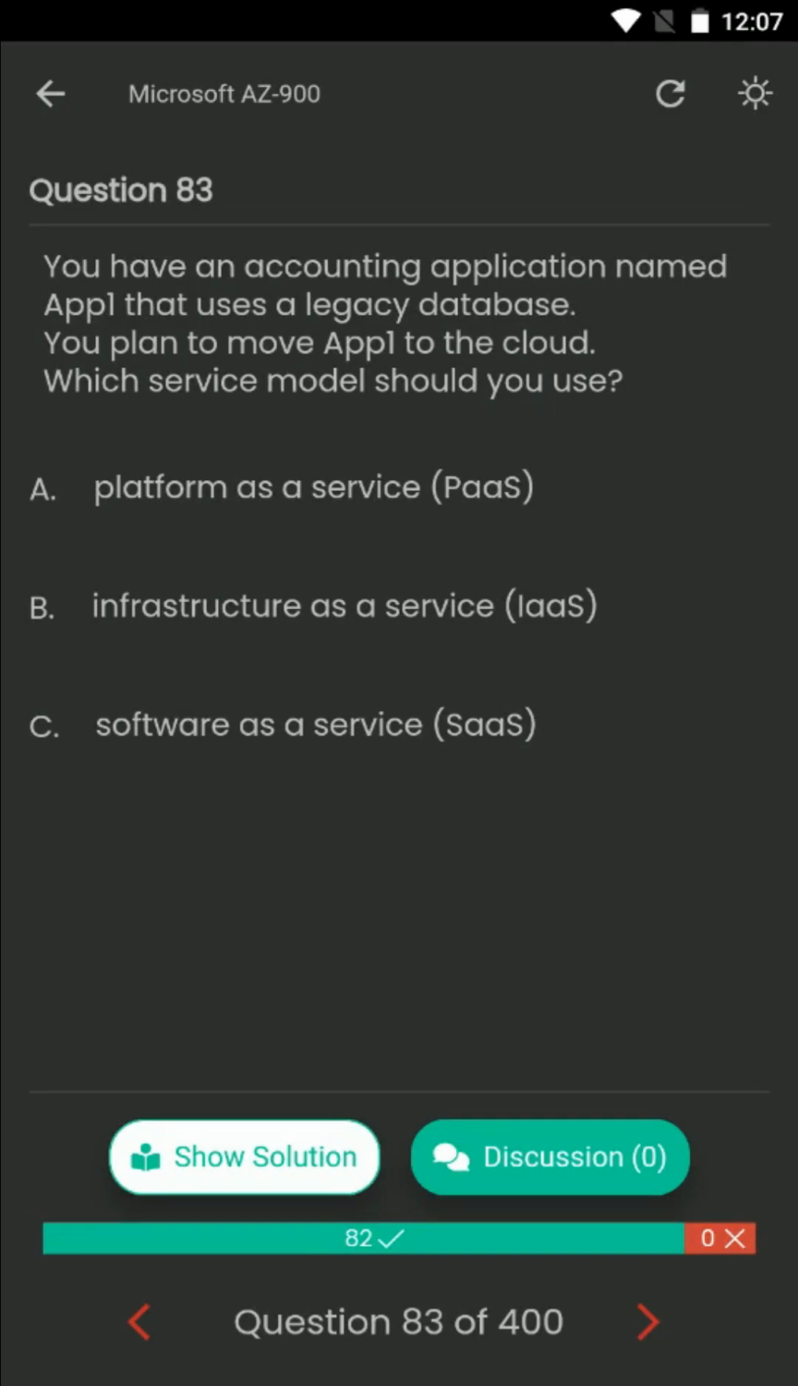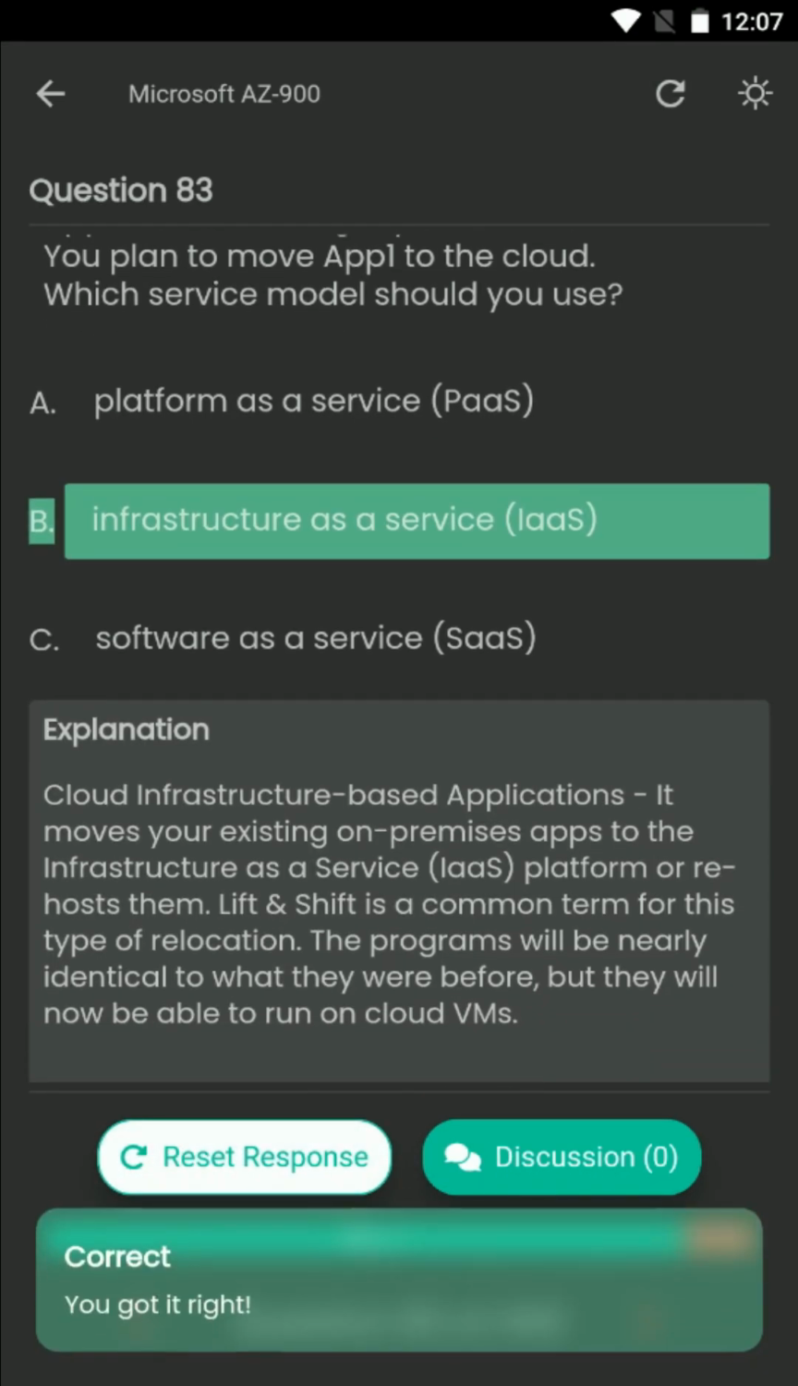Question number 83. You have an accounting application named App 1 that uses a legacy database. You plan to move App 1 to the cloud. Which service model should you use? Your options are A. Platform as a service, B. Infrastructure as a service, C. Software as a service. The correct answer is B. Infrastructure as a service.